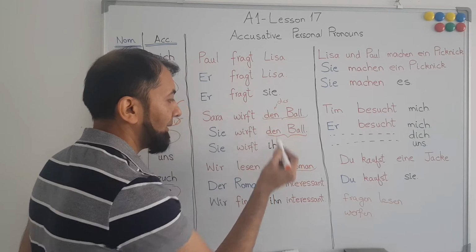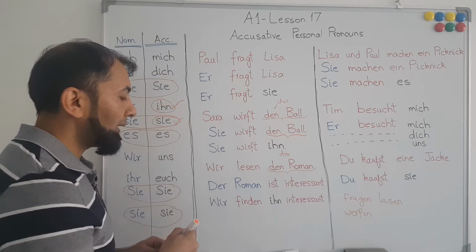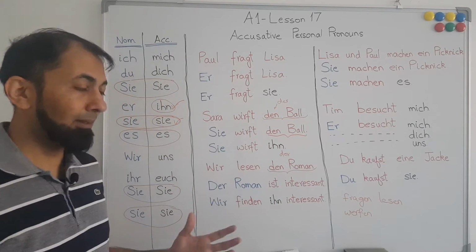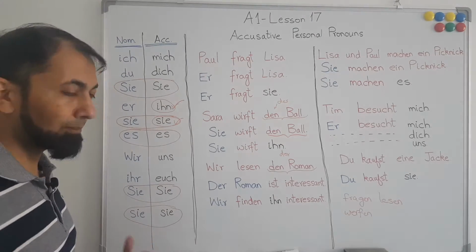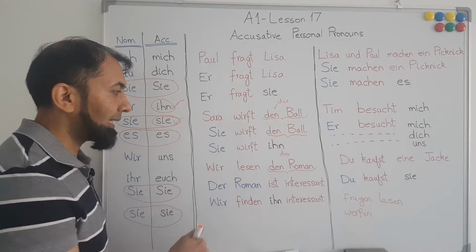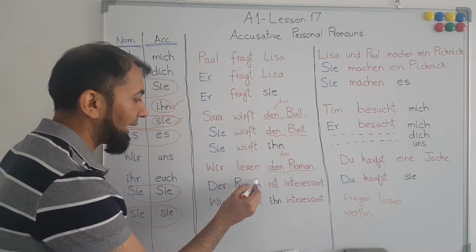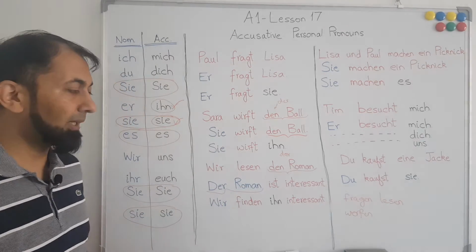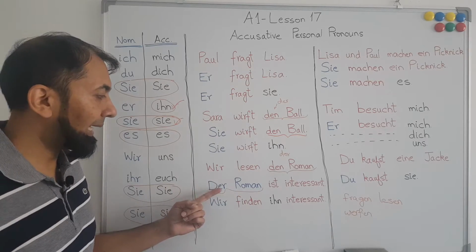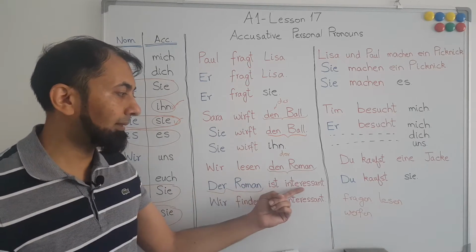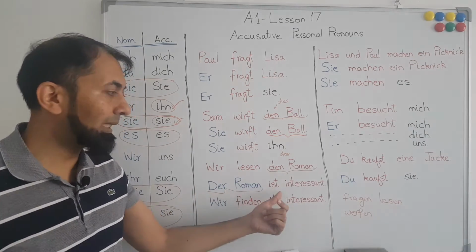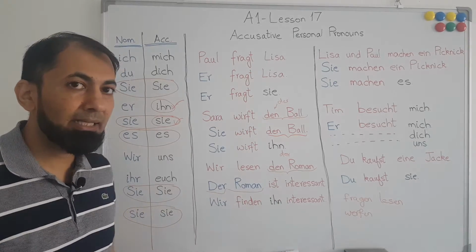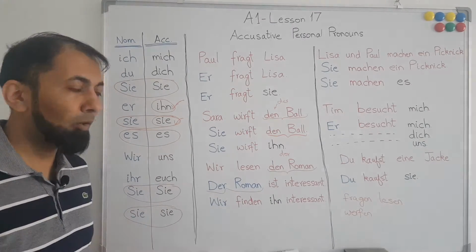Same case like here. Now in the next example, I have taken novel as a subject. Therefore, when it is used as a subject, its article will be in the nominative case. So it will be Der Roman ist interessant. The novel is interesting. Now in this sentence, there isn't any object.